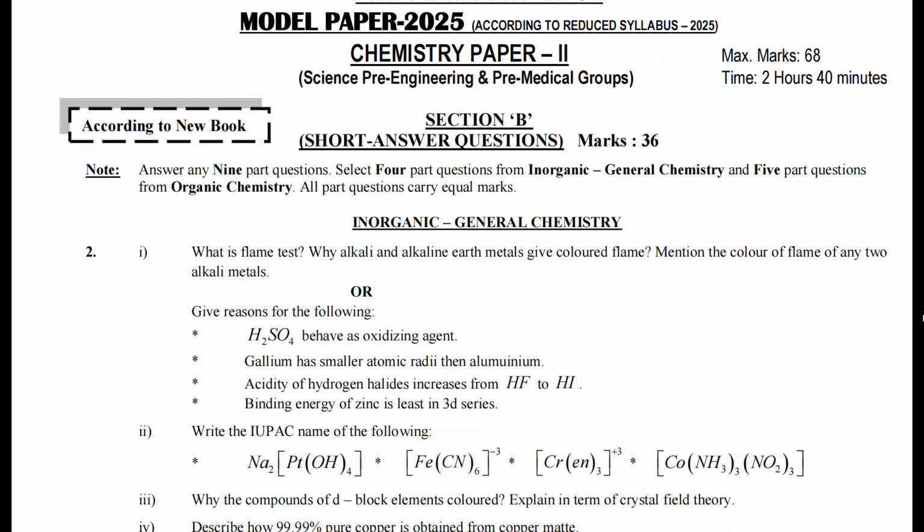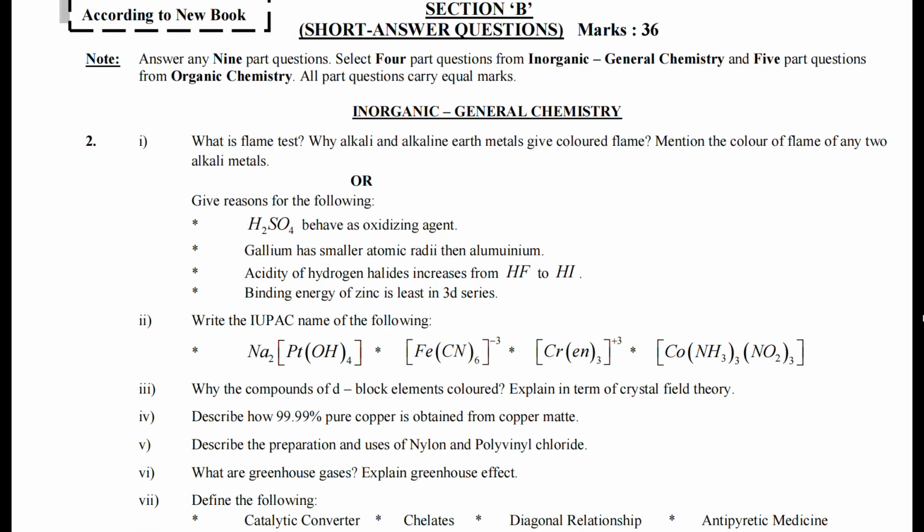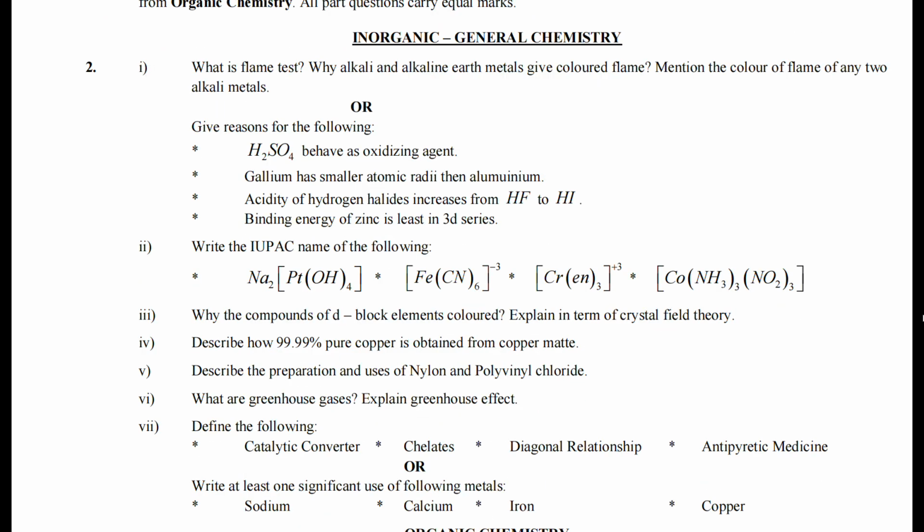Here you can see that in inorganic you have a total of 7 questions. From these 7 questions you have to attempt 4 short question answers. We have a total of 13 chapters, in which chapters 1 and 2 are the major chapters from the inorganic, and a few more topics are also included from the chapters ahead. Each question carries 4 marks, which makes it a total of 9 times 4, that is 36.